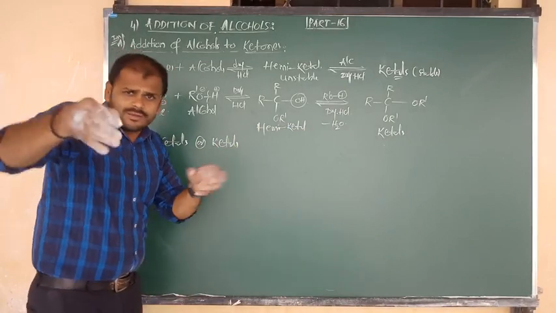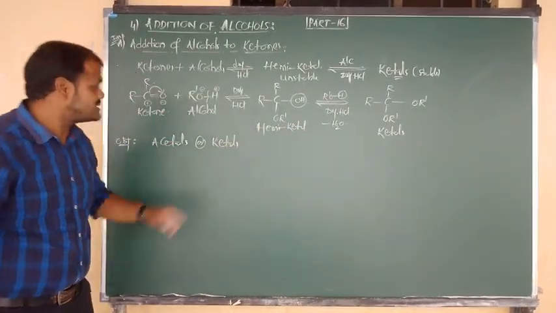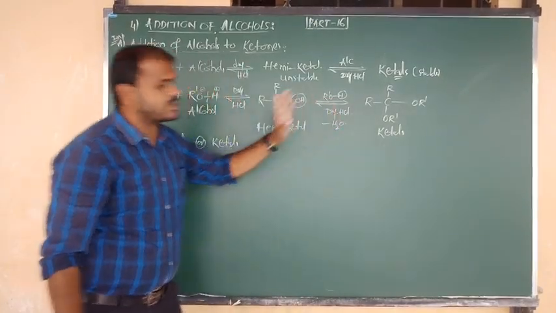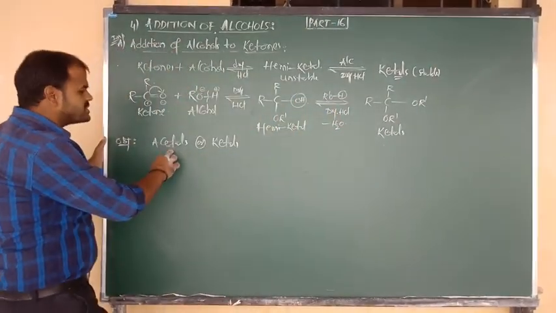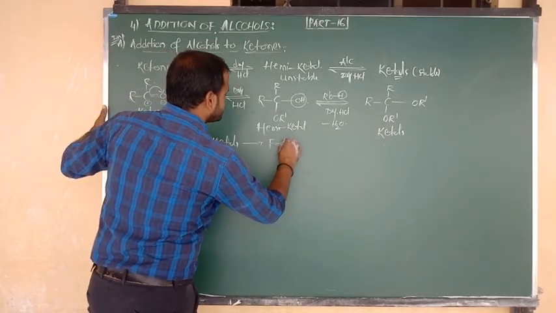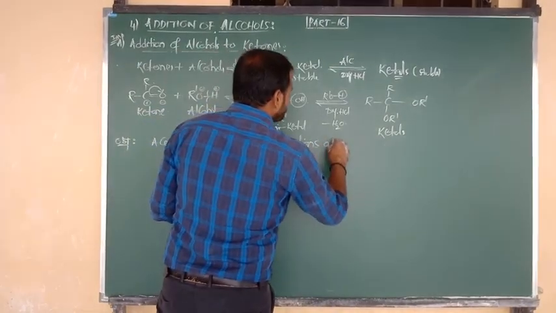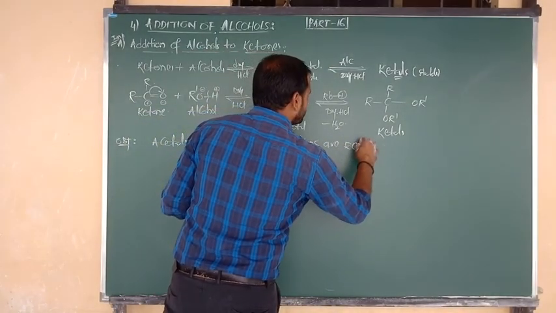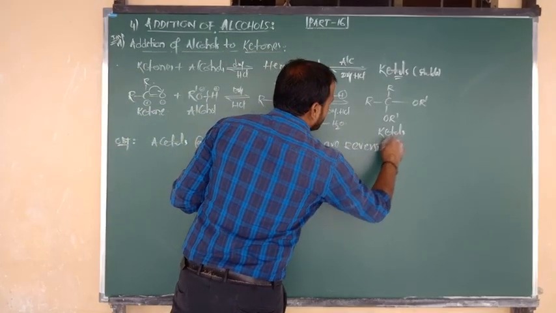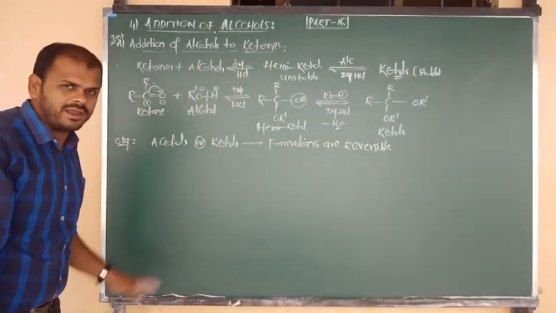Just now I have given the reaction, formation of acetal, which is a reversible process. Formation of ketal is also a reversible process. So acetal and ketal formations are both reversible in nature. The forward reaction can take place, but the backward reaction can also take place, because they are reversible in nature.